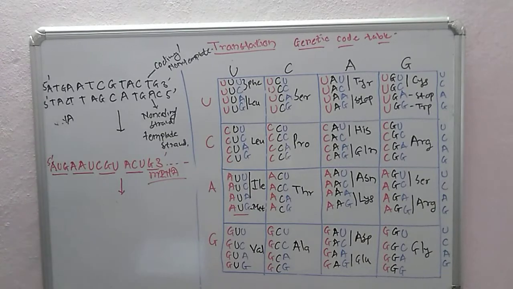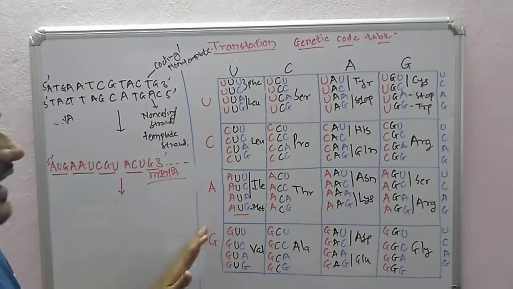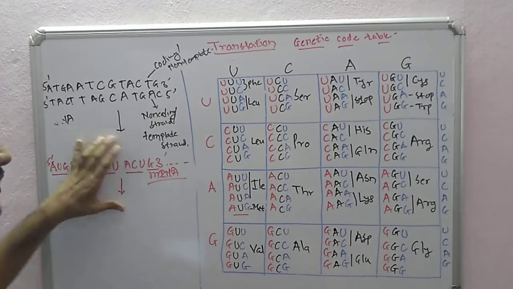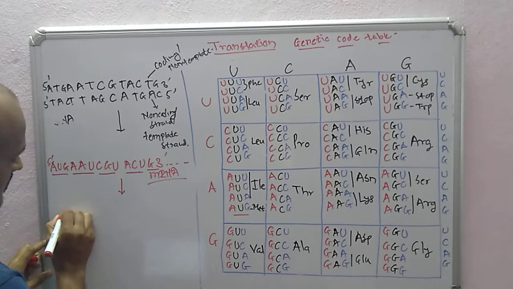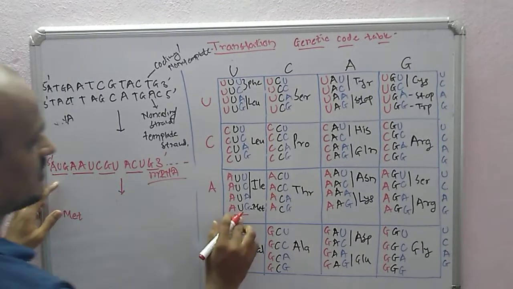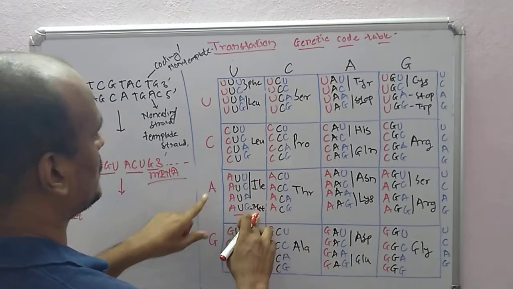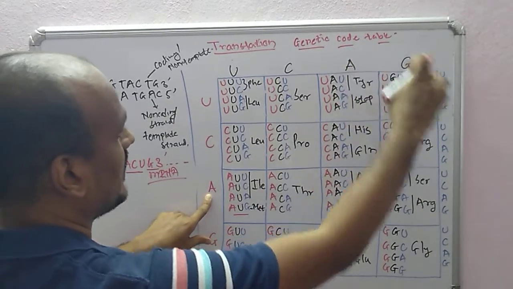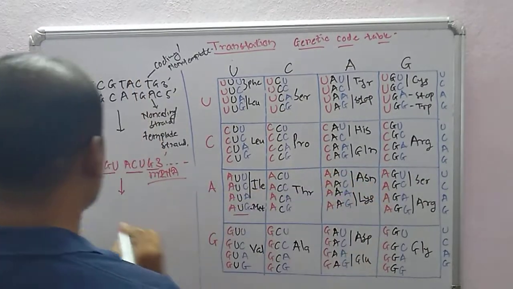So what is the importance of the genetic code table and how is it formed? Before coming to this, for example, first we write methionine, AUG. AUG is methionine. AAU: so this A, and this U. It should be asparagine.